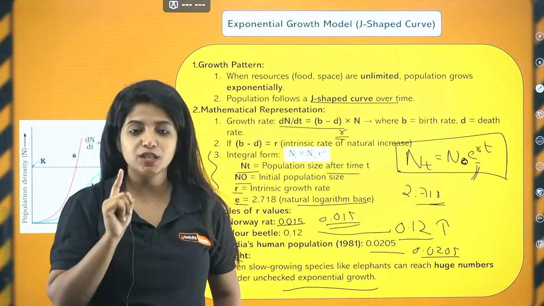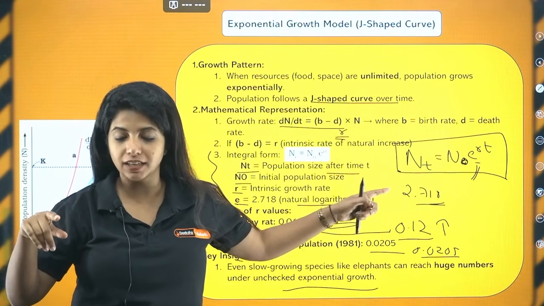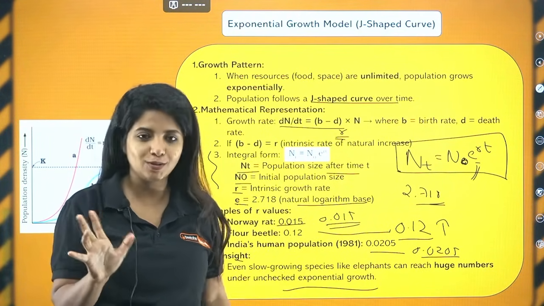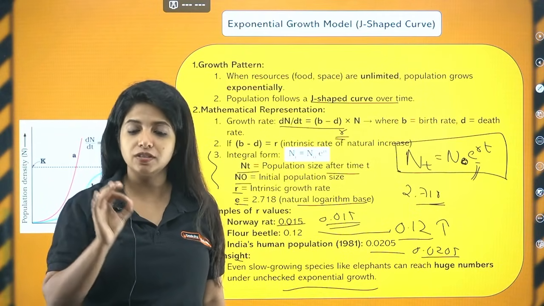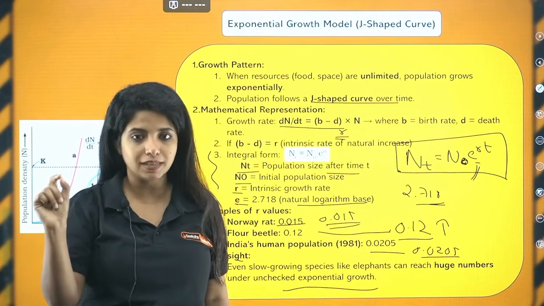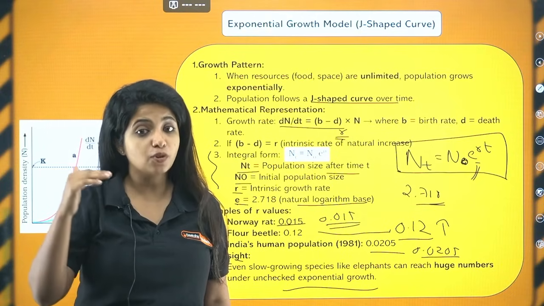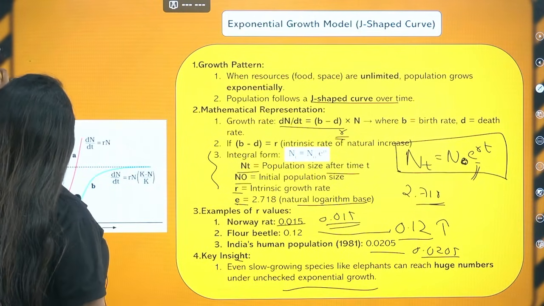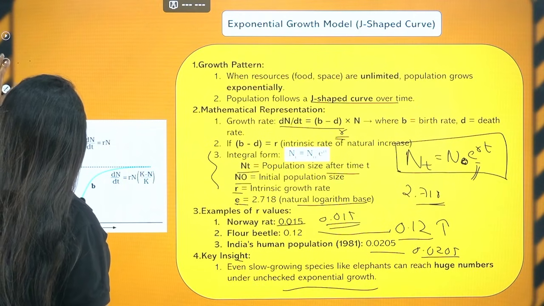So Nt is equal to N naught e^rt, that is the integral formula that you have to write, and I hope you remembered these R values. R is basically the intrinsic rate of natural increase, denoted by B minus D. If R is more, that means reproductive capacity is more. That's all.